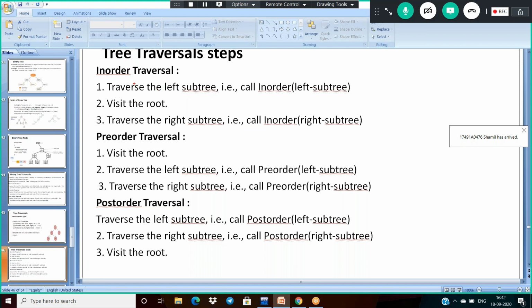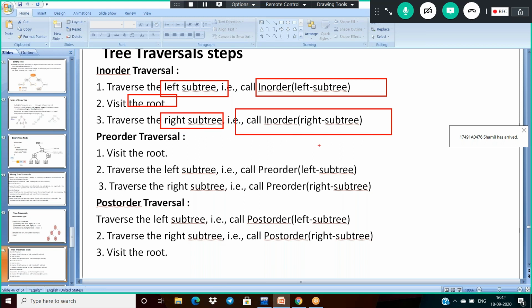First, in order means traverse the left subtree. If you are traversing the left subtree, call the function here. Inside the in order function you can call the same function, because it is a recursive approach. Now visit the root, then visit the right subtree by calling the function again. If it is pre-order, visit the root, then traverse the left subtree, calling the same function, then traverse the right subtree.